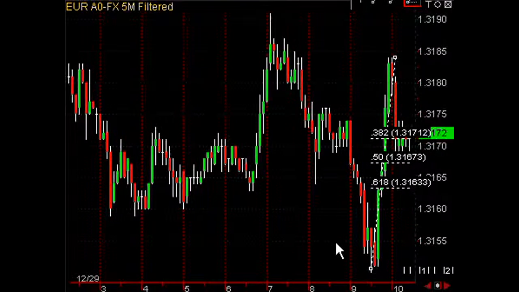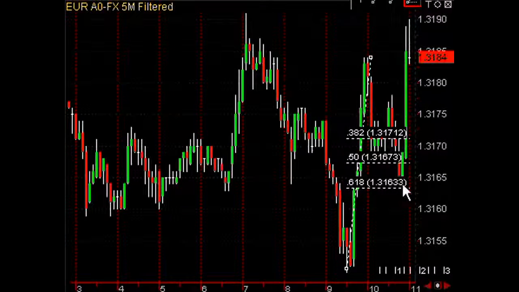So let's look at this particular example. The market pulls right down to the 61.8% level. If you would have bought at 50 and scaled in at 61.8, the market continues its uptrend.